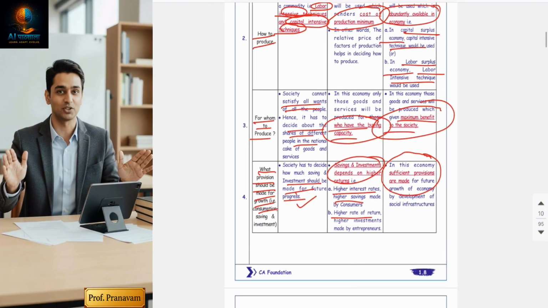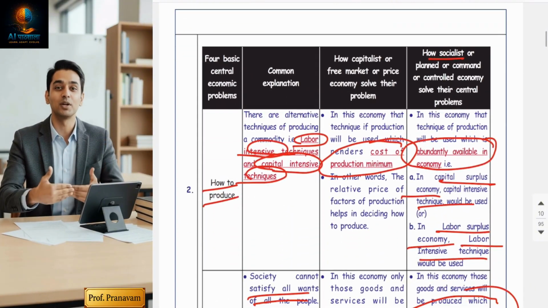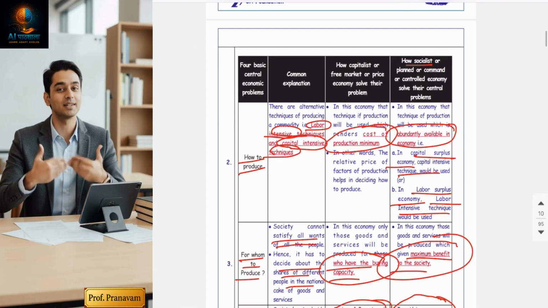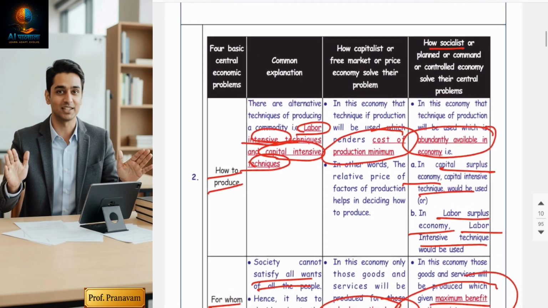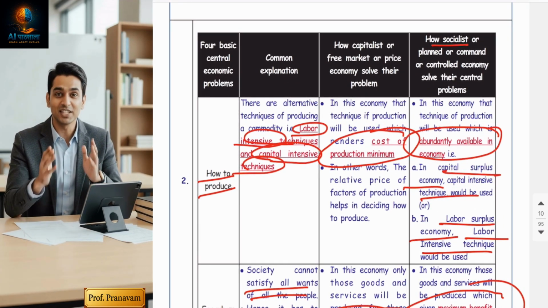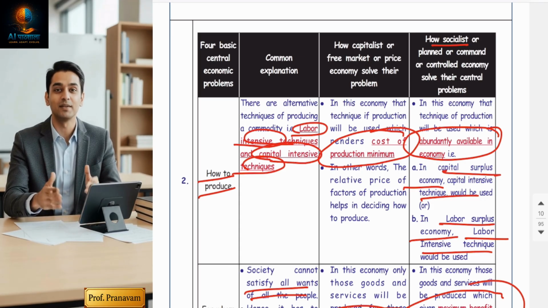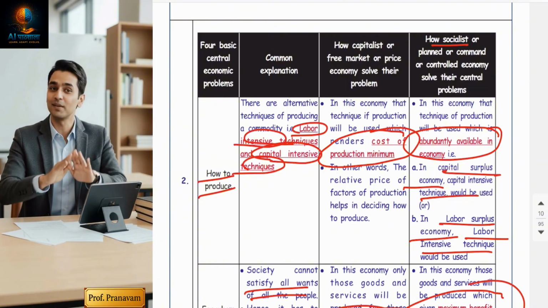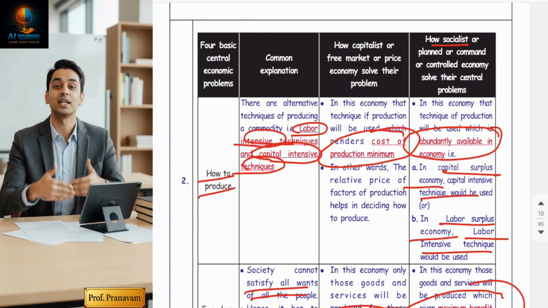So can I say both economies are not perfect? Hence, the mixed economy is the best one, right? Yes, guys, because in a mixed economy these four problems are handled by both the private sector and the government sector together, and neutrality will be maintained. So each system uses different approaches, guys.